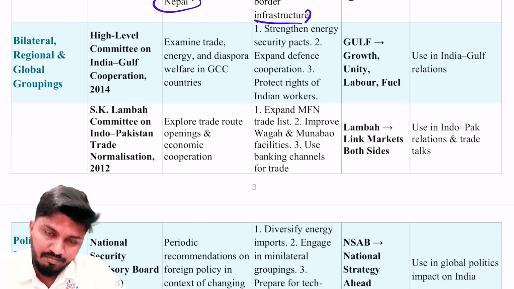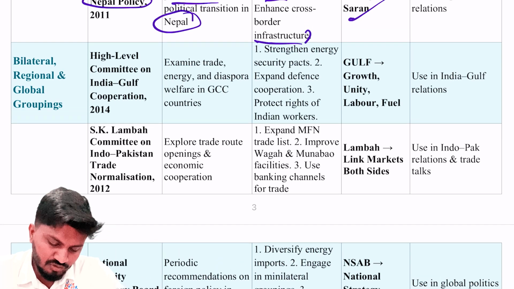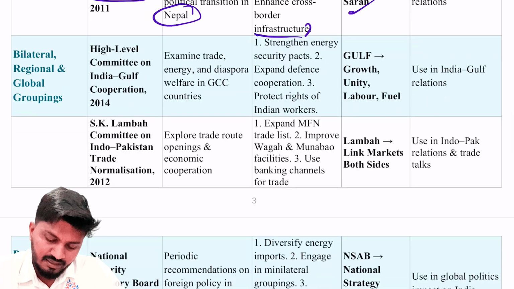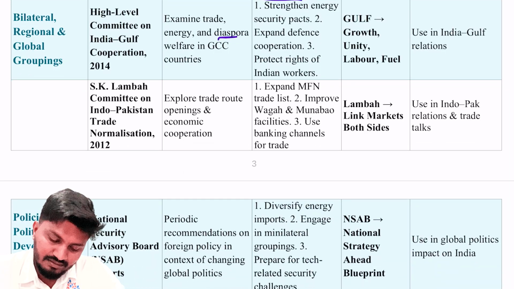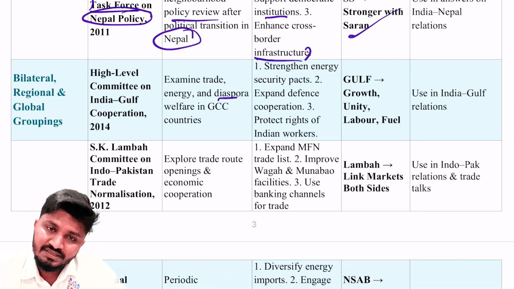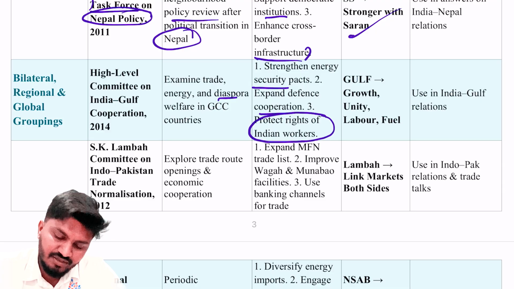Next is with respect to bilateral, regional, and global groupings. In bilateral, the first grouping is the High Level Committee on India Gulf Cooperation 2014. The aim is to examine trade, energy, and diaspora welfare in Gulf Cooperation Council countries, the GCC countries. The aim is also strengthening security pacts, expanding defense cooperation, and protecting the rights of Indian workers.